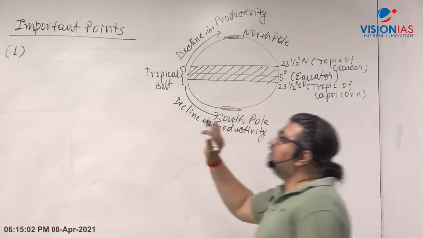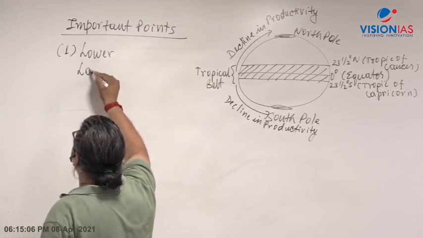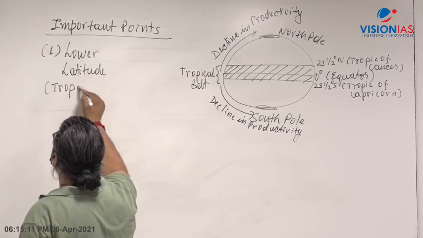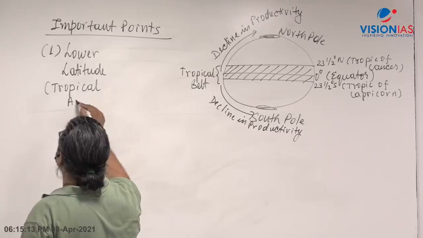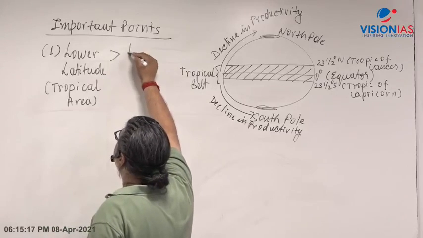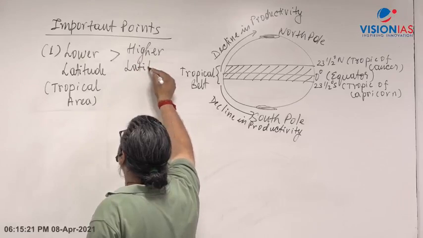So what is the first point here? Lower latitude. I am writing here, lower latitude. That is a tropical area. The tropical zone will have a high level of productivity as compared to higher latitudes. Please write all this in your note copy.